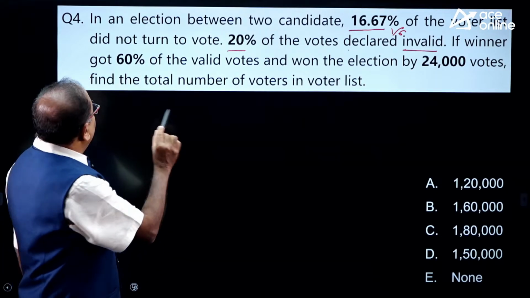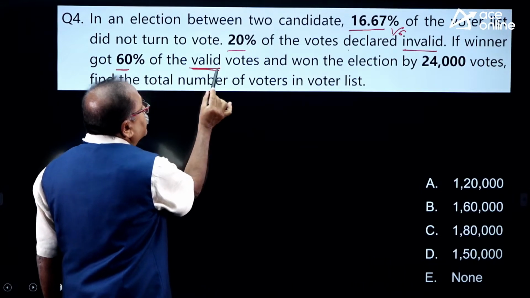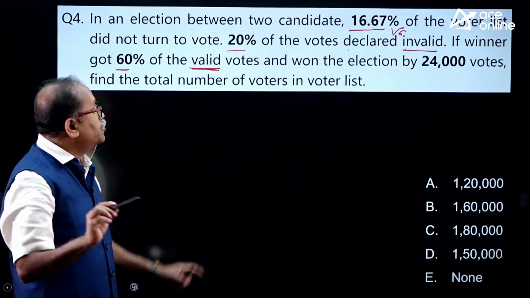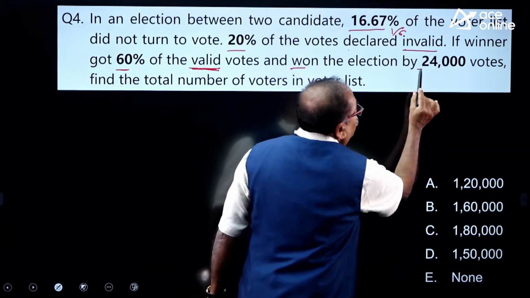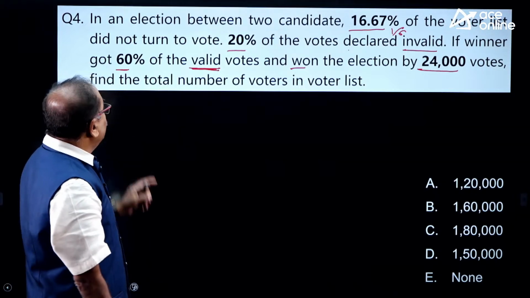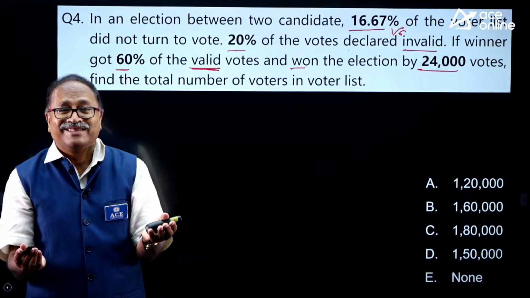If the winner got 60% of the valid vote, notice, 60% of valid vote, not total vote, and won the election by 24,000 votes, find the total number of voters in the voter list.